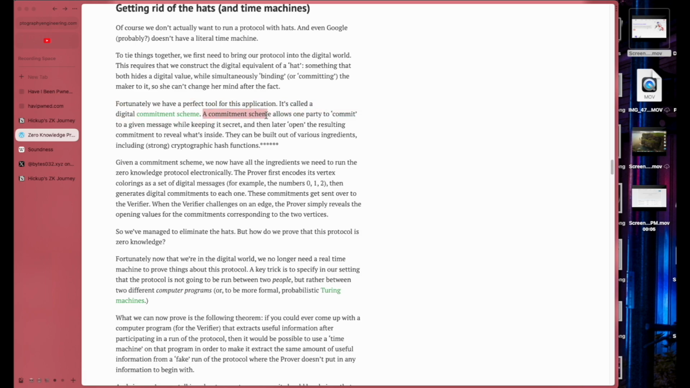The commitment scheme allows only one party to commit to a given message while keeping it secret, and then later open the resulting commitment to reveal what's inside. They can be built out of various ingredients, including strong cryptographic hash functions.